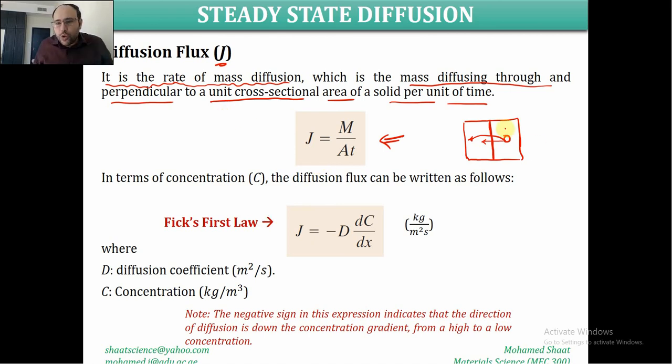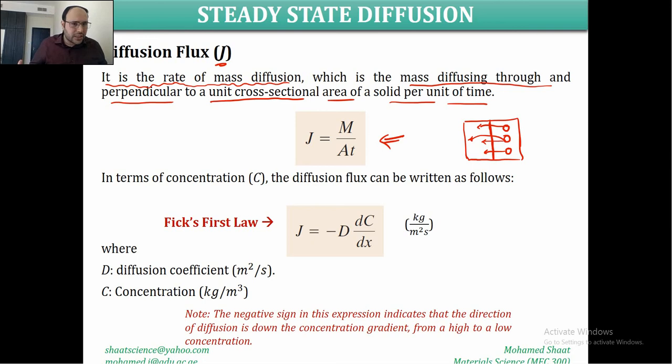How about if we decided to move two atoms, or three atoms? So the mass is going to increase. Instead of having only the mass of one atom, we are going to end up with the mass of three atoms. And we are going to measure the time for these three atoms to move from this side to this side, how long it takes. Also, we are going to calculate the cross-sectional area through which these atoms are migrating from this side to this side. We are going to end up with the diffusion flux. So this is the general expression or definition.